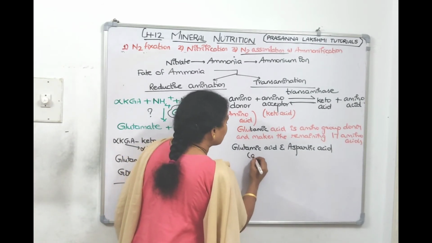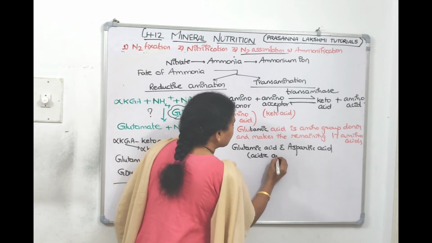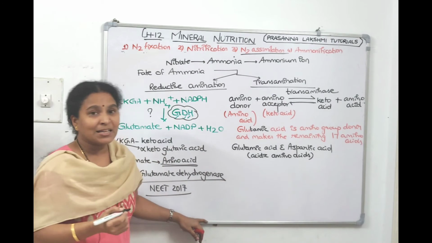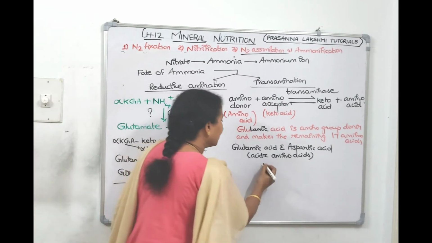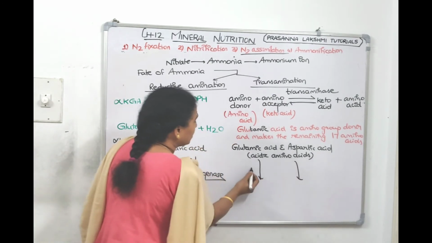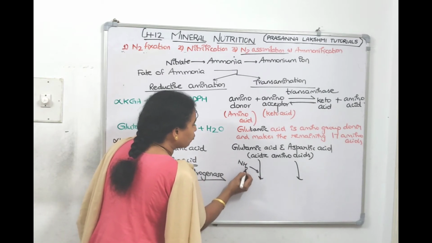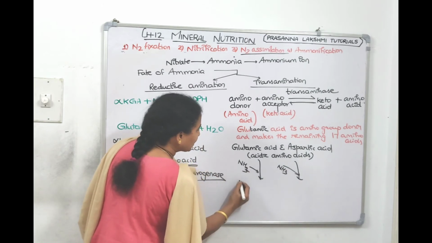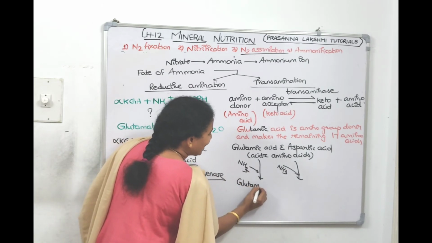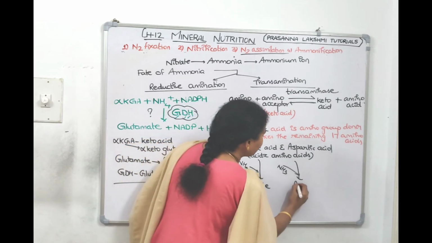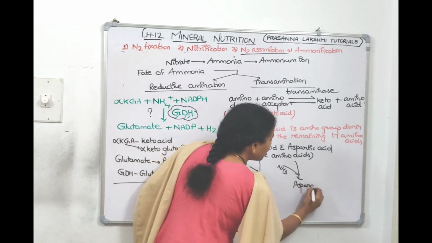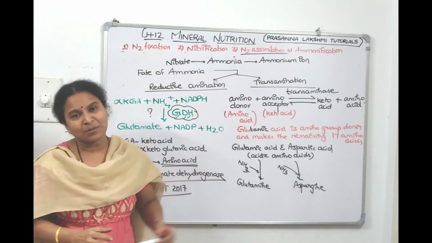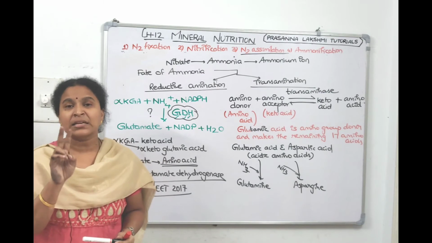These glutamic acid and aspartic acid take amine groups, right? Glutamic acid becomes glutamine. Aspartic acid becomes asparagine. So glutamic acid and aspartic acid, the two acidic amino acids, after receiving